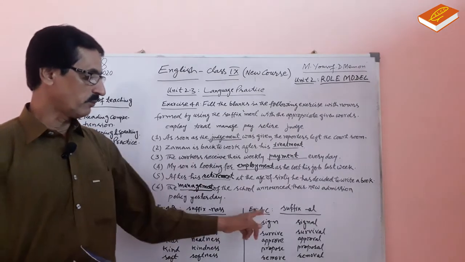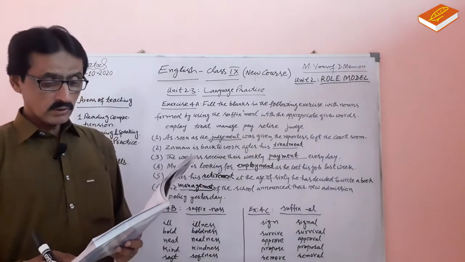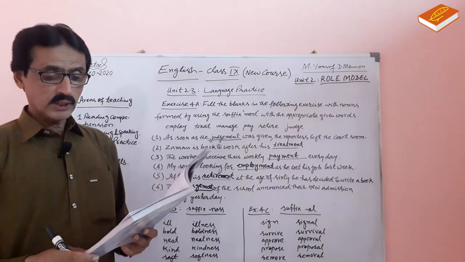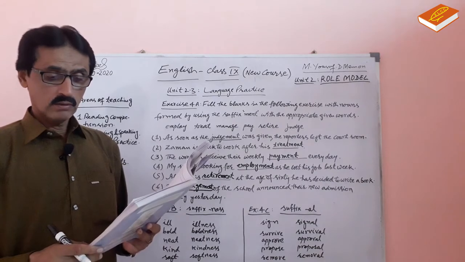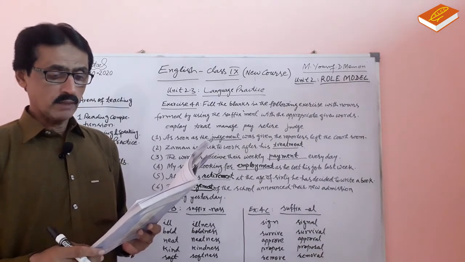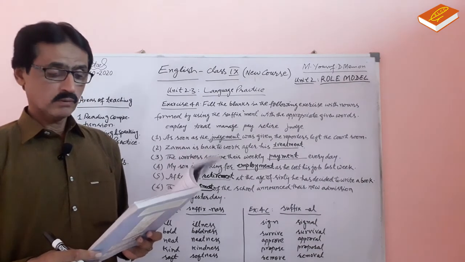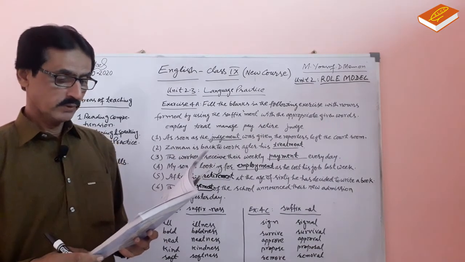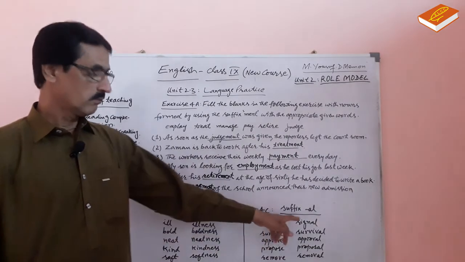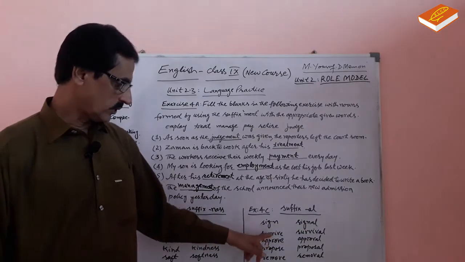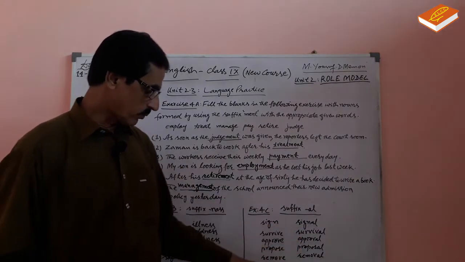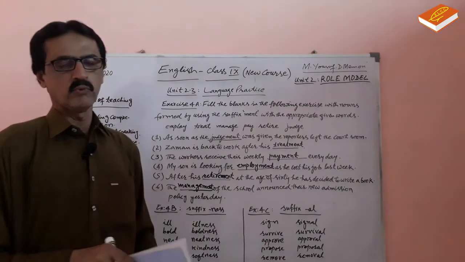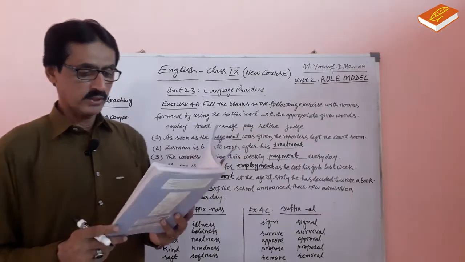Now, exercise 4C. Fill the blanks in the following exercise by using the suffix al with the appropriate given words. Sign, signal. Survive, survival. Approve, approval. Propose, proposal. Remove, removal. Now let's read the sentences.